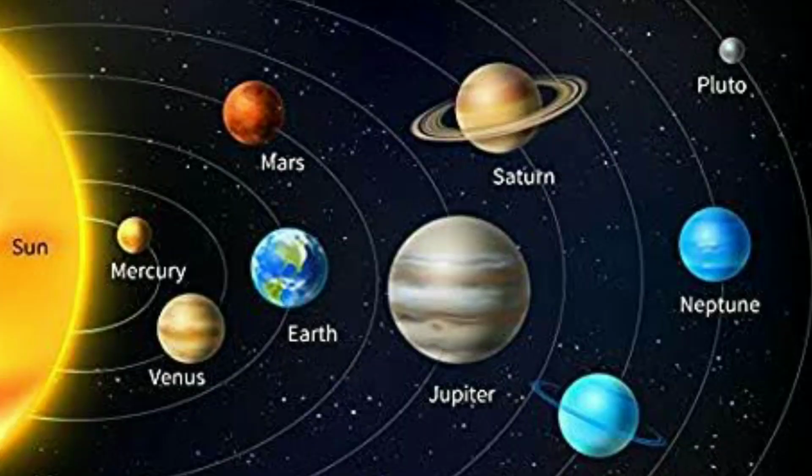All the terrestrial planets have a lithosphere. What are terrestrial planets? The terrestrial planets are the planets closest to the sun: Mercury, Venus, Earth and Mars. These planets are called terrestrial planets. The terrestrial planets have a lithosphere. That means rocks are not only on the earth, the other three planets also have rocks. The lithospheres of Venus and Mars are much thicker and more rigid than that of the earth.